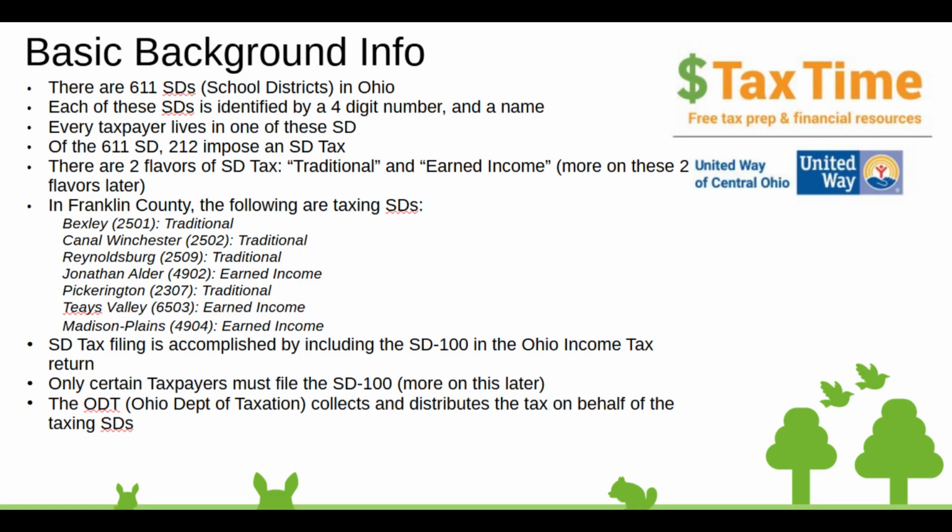Let's go over some basic background info related to school districts and the school district tax. There are approximately 611 school districts in the state of Ohio. Each of these school districts is identified by a four-digit number and a name. Every taxpayer lives in one of these school districts. Of the 611 school districts, 212 impose a school district tax, so about a third of the school districts are taxable school districts. There are two flavors of school district tax, which we're going to cover in more detail later, and they're known as traditional and earned income.